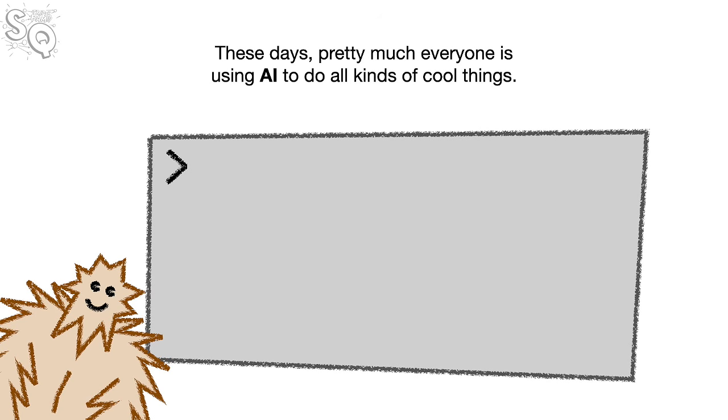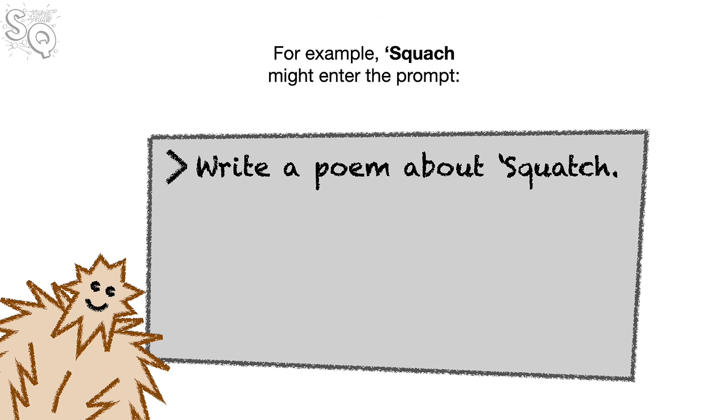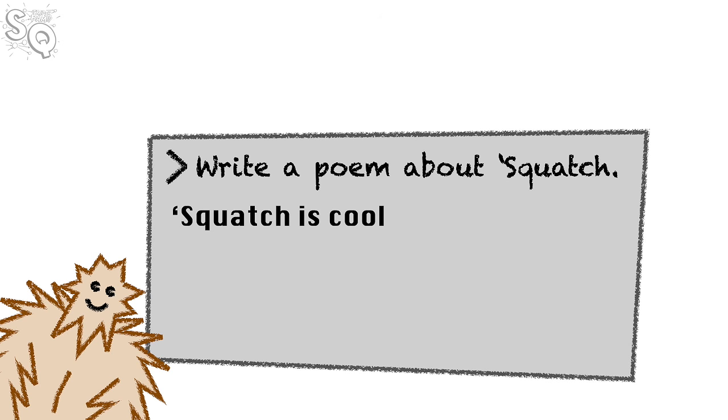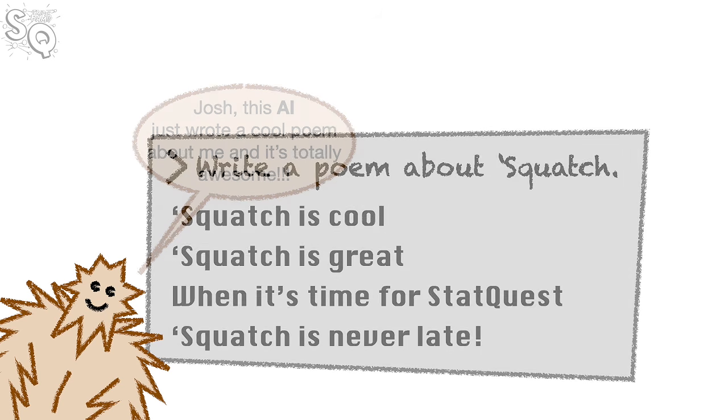These days, pretty much everyone is using AI to do all kinds of cool things. For example, Squatch might enter the prompt, "Write a poem about Squatch." Squatch is cool. Squatch is great. When it's time for StatQuest, Squatch is never late.